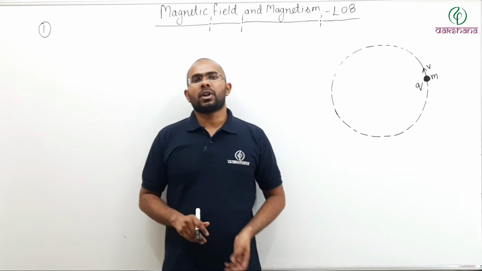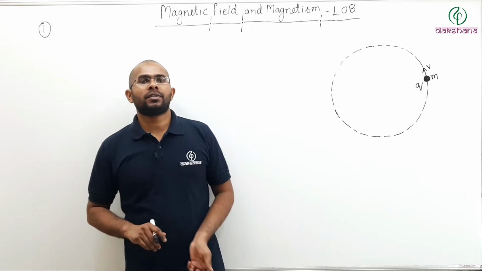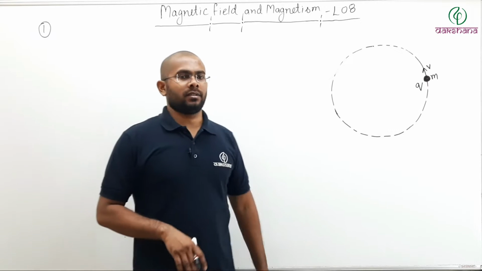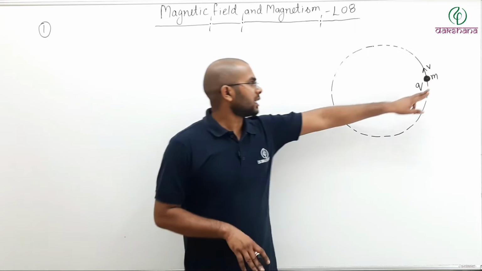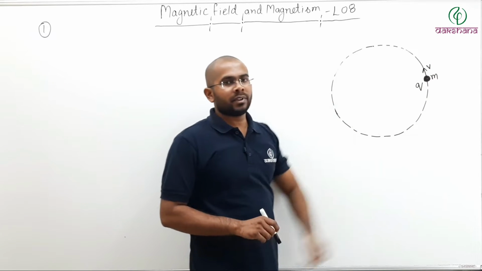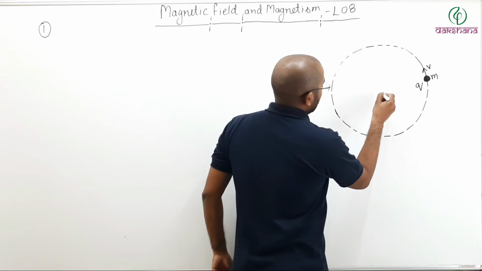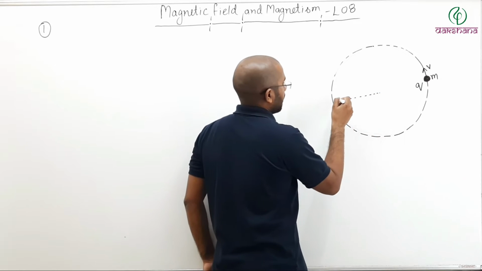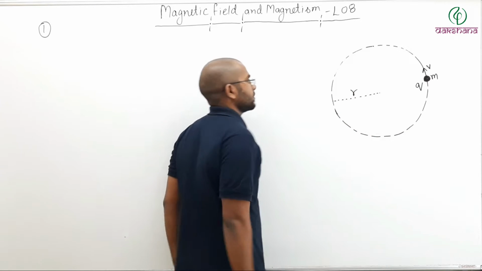So let us discuss what is the magnetic moment of a revolving charged particle. Meaning a charged particle of mass m, charge q, speed v is moving in a circle of radius r.